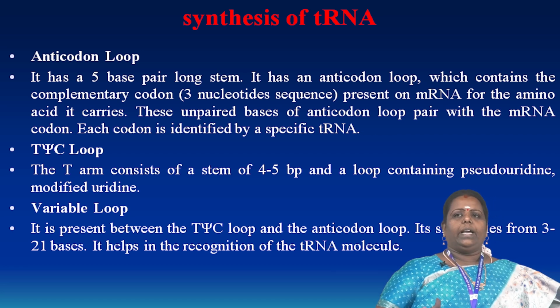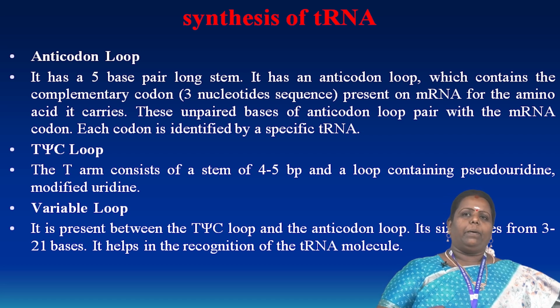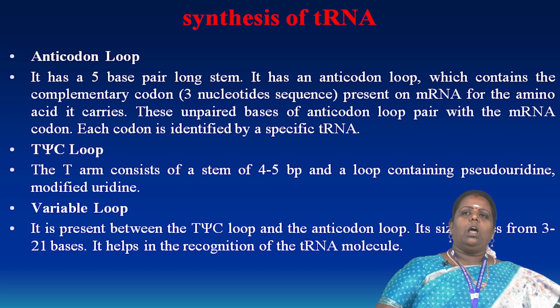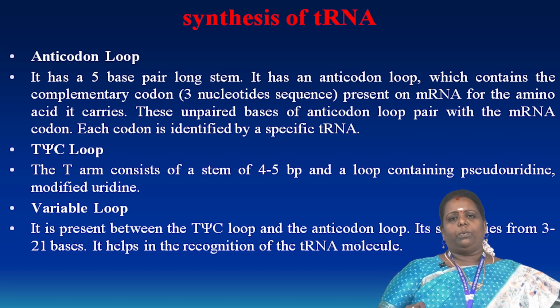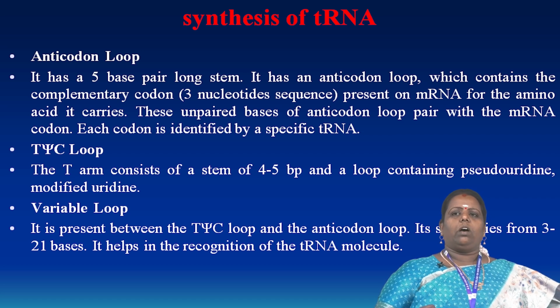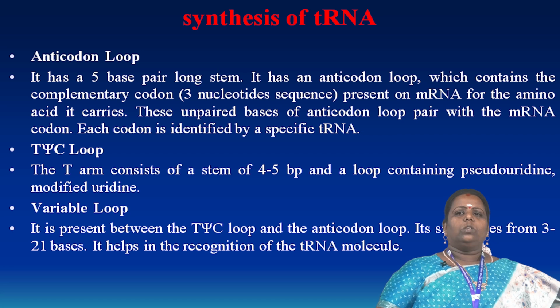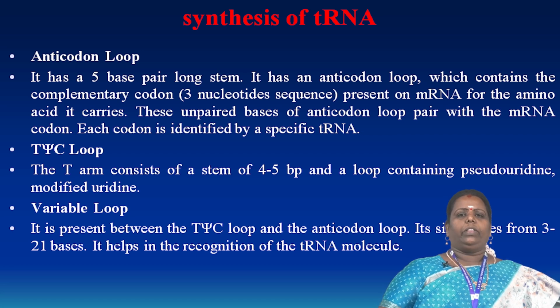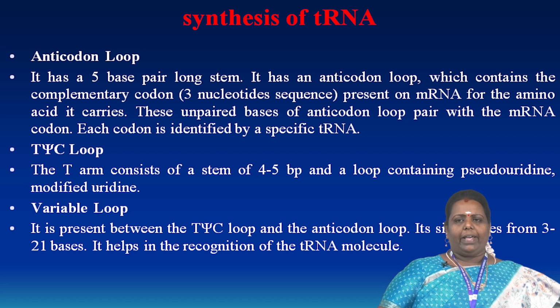It also codes a complementary codon, and it has some unpaired bases, the anticodon. In that loop, each mRNA codon specifies the tRNA during protein synthesis. In the T arm, the loop-like structure also consists of 4 to 5 base pairs. The loop contains pseudouridine and modified uridines. What is the role of the variable loop or variable arm?